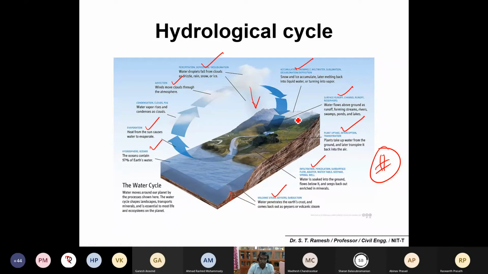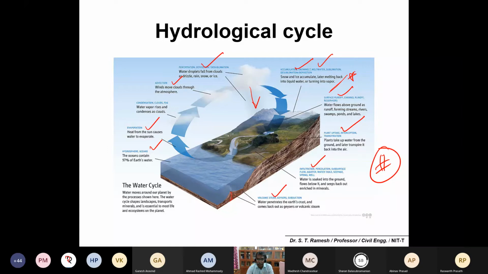And then it falls on the ground, that you can call accumulation, which is something different. Okay, it condenses or it will freeze out further, thereby accumulation of some kind of ice. Snow and ice accumulate, later melting back into liquid water or turning into vapor. So that's the recent incident in Uttarakhand. You would also be familiar, the sudden fall of the glaciers into a river that ended in a big flood in a short period. Okay, so accumulation.